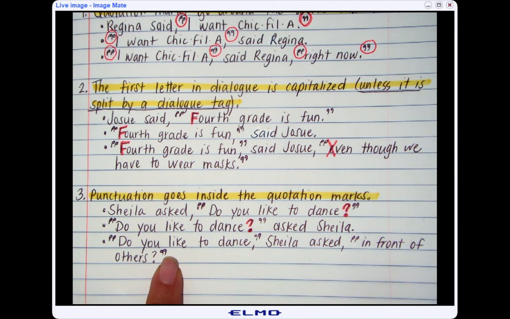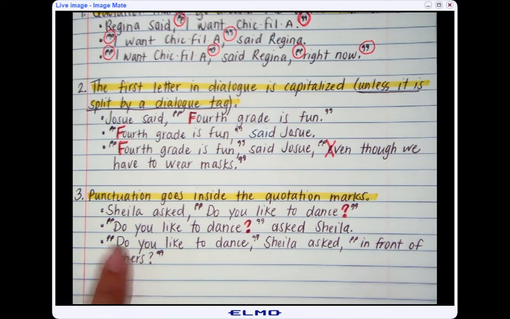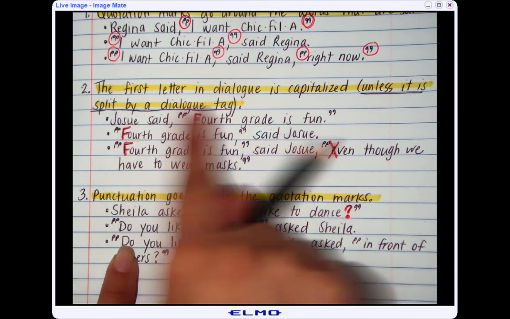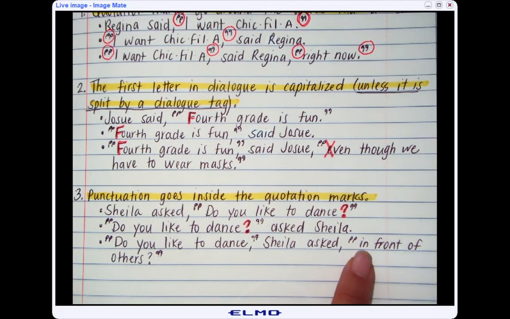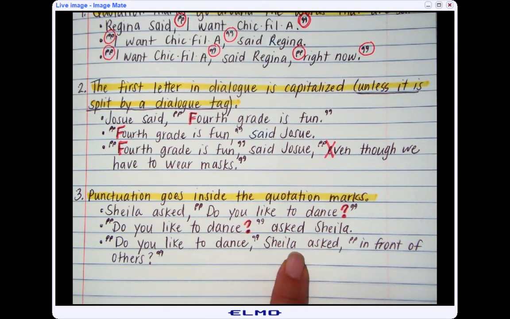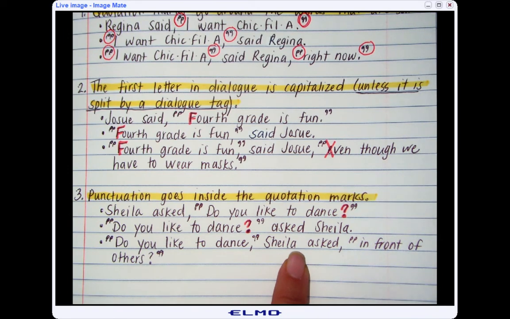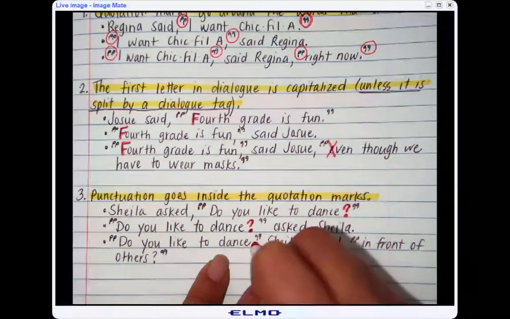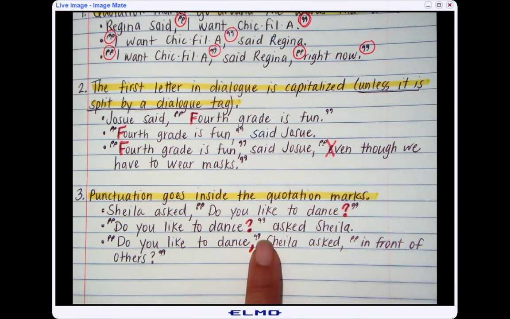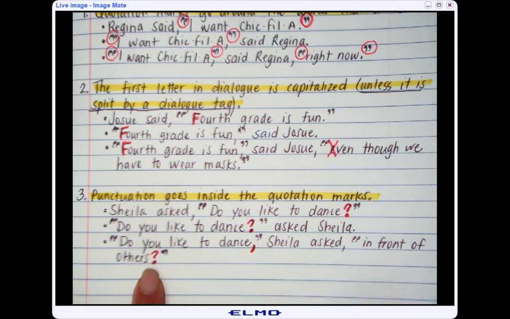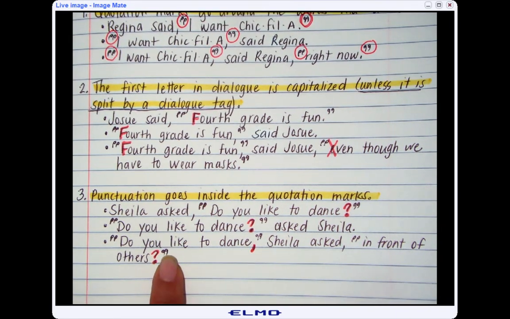I followed the second rule. I capitalized the first letter of the dialogue, which was the D in "do," and I followed this part, unless it is split by a dialogue tag. So "in" is not capitalized because it is split or interrupted by the dialogue tag. And then I followed the final rule, which is punctuation goes inside the quotation mark. I have my comma, which goes inside the quotation marks here. And I have a question mark, which also goes inside the quotation marks at the end.